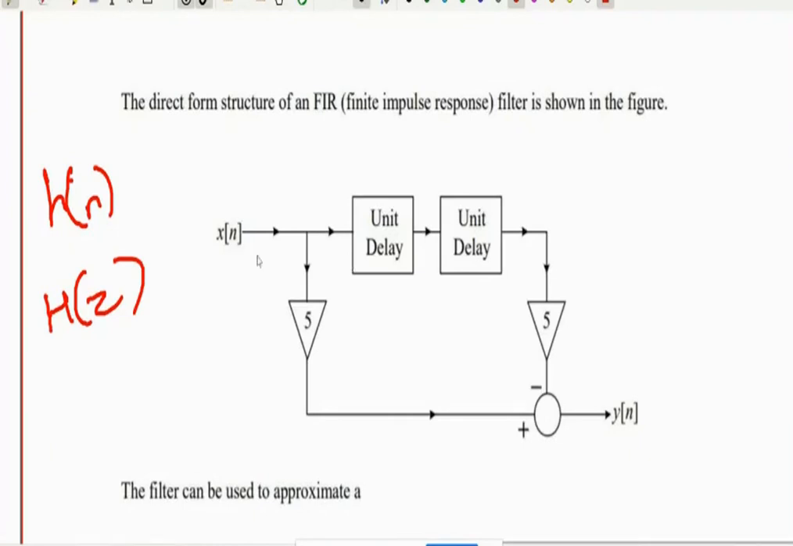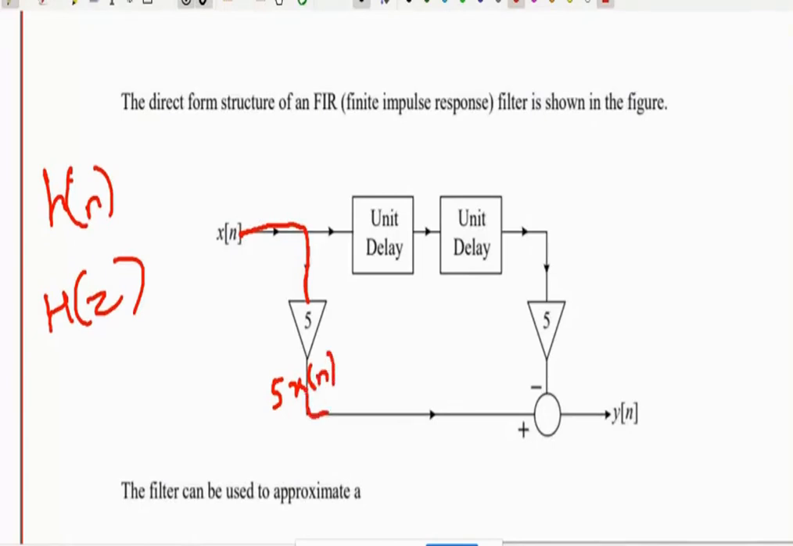Now see here, this is one adder block, this is one adder block. So here x of n is coming. This type of question is new to you, so I will just explain. Listen carefully. This x of n is coming and getting multiplied with 5. So here it will be 5x of n.